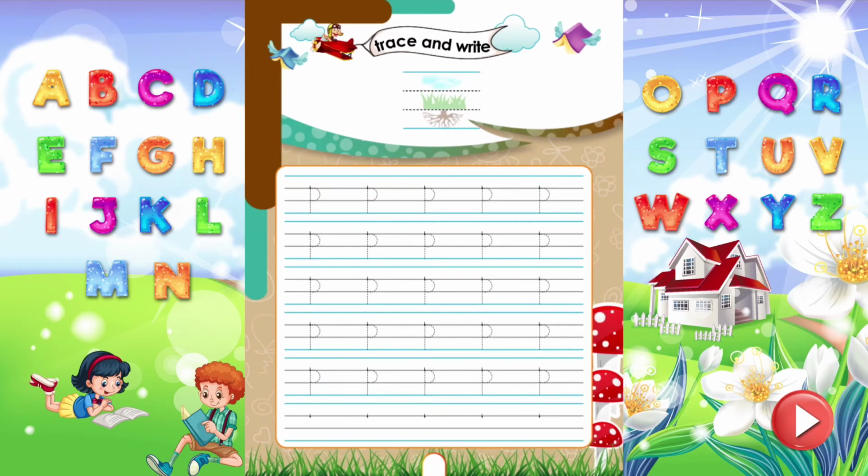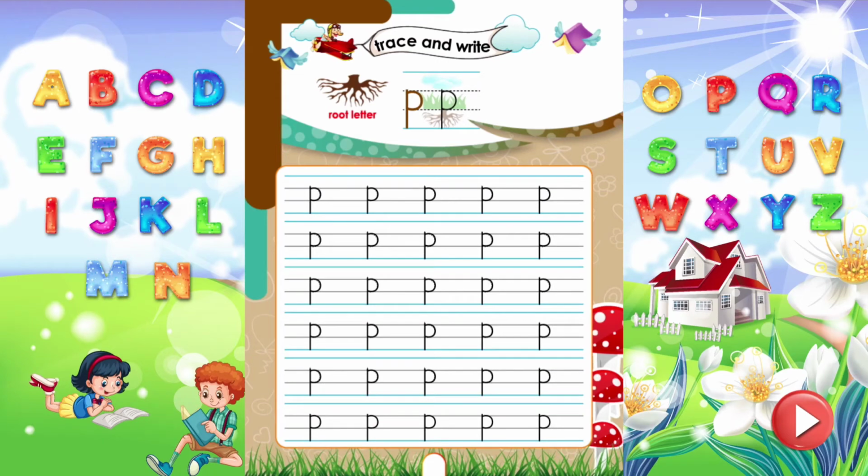Trace and write. Do you know, kids? P, which sounds P, is a root letter. Letters having a stem which goes down and touches the bottom line are root letters. Now, trace and write the letter P properly.